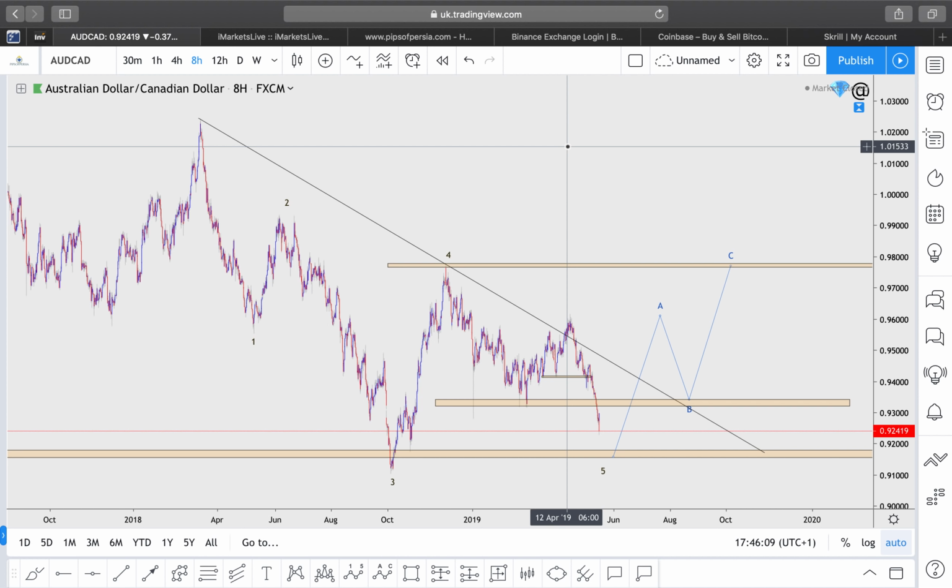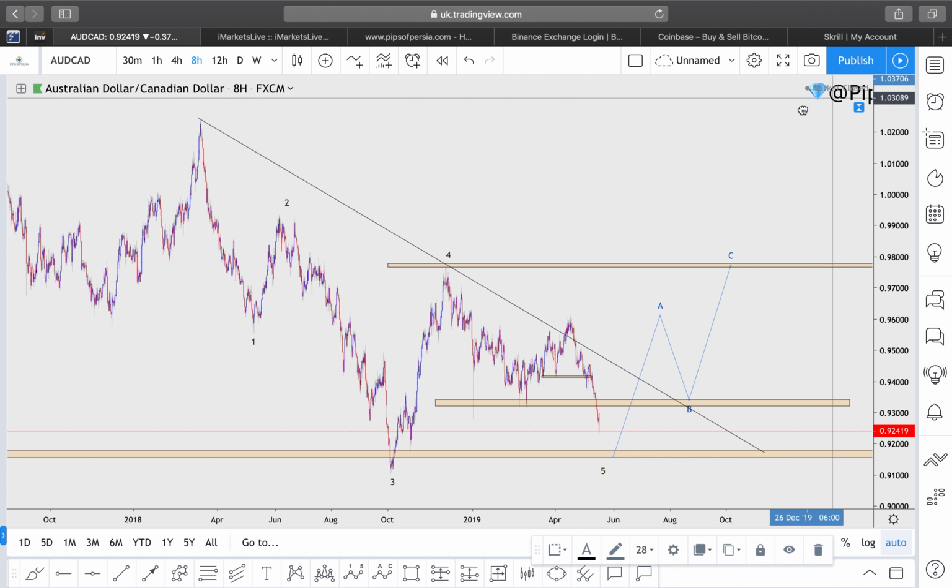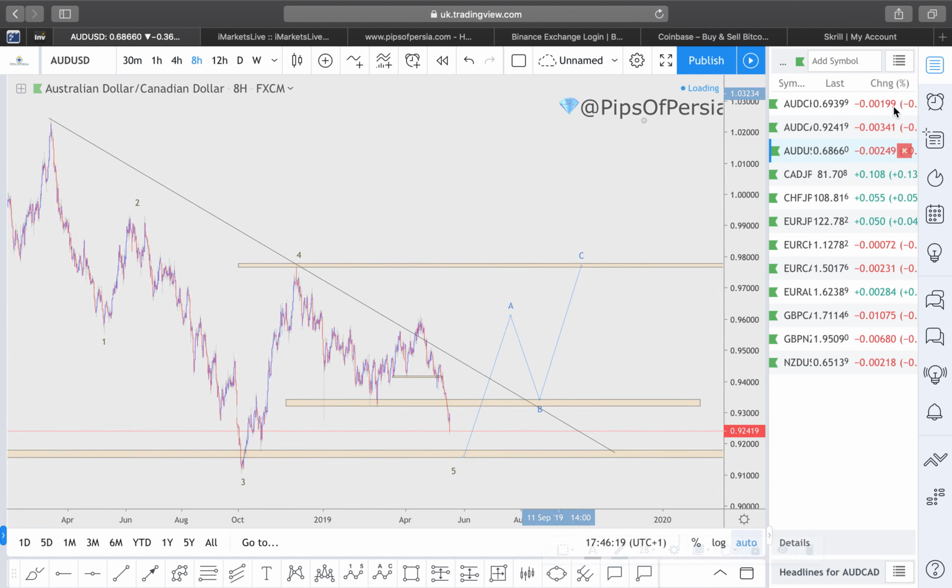I do really like this setup. I do believe that this could be a very, very nice reversal for AUDCAD. Provided I get price action, I will be executing this setup.